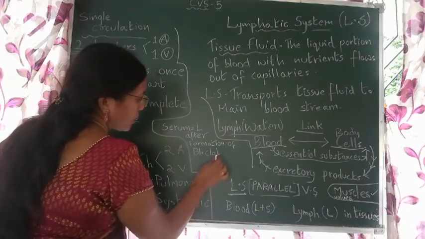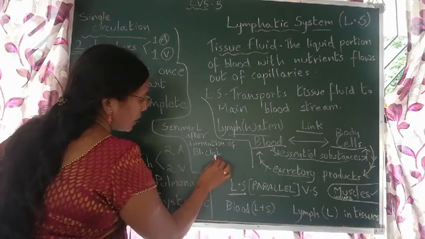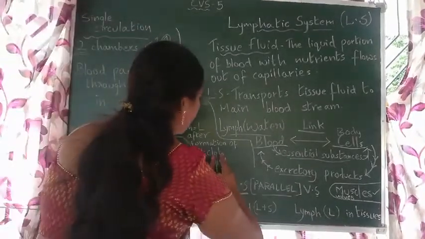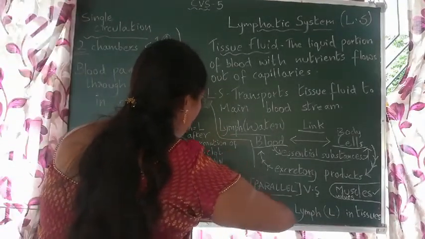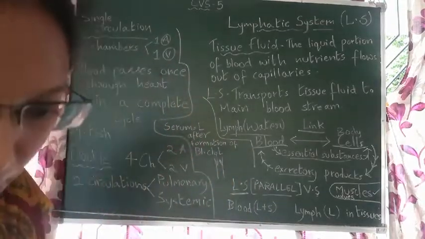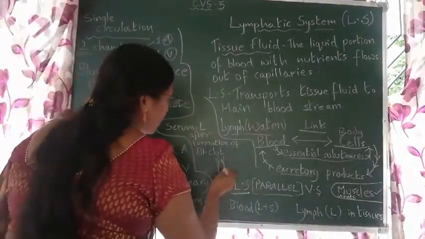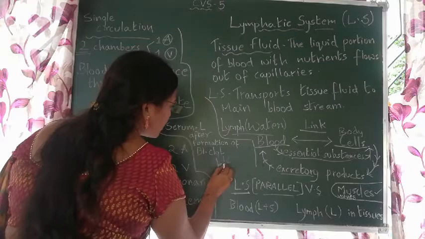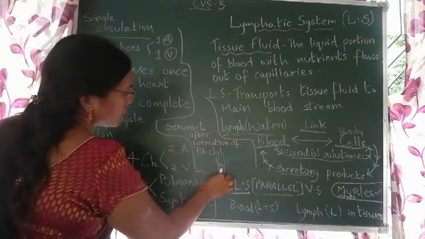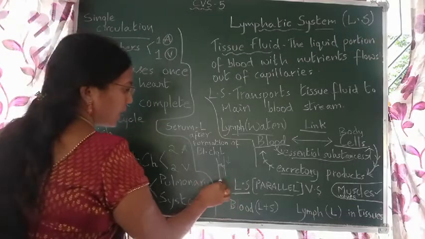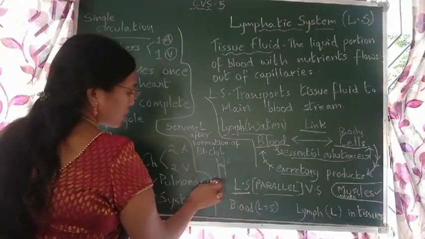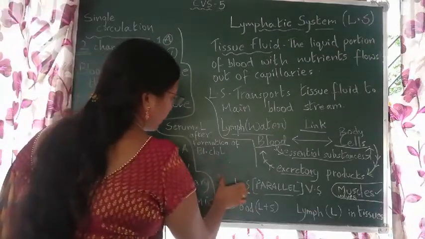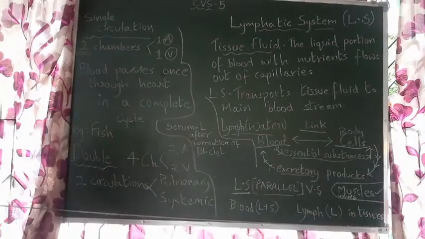Now if the blood tries to come in the opposite direction, what happens? The blood itself will push these valves, and this opening gets closed. When the blood is flowing in the wrong direction, these valves just close the blood vessel. So, there is no flow of the blood in the opposite direction. So, in veins and lymph vessels, blood only flows from cells to heart, not from the heart towards cells. Okay. Right. So, that is the importance of valves.